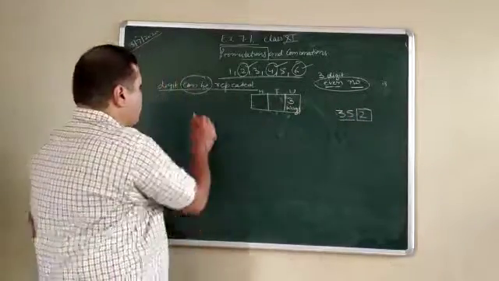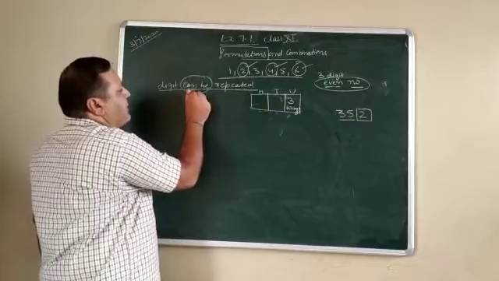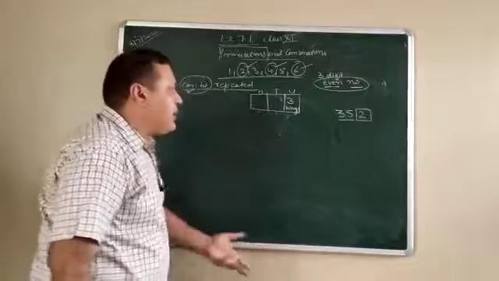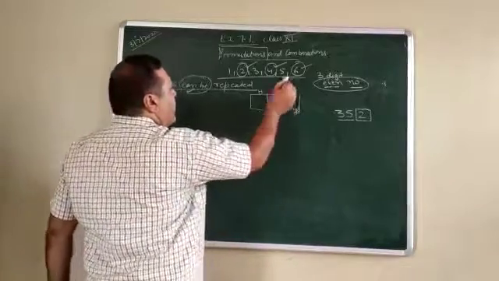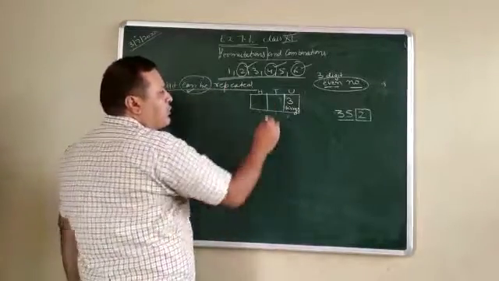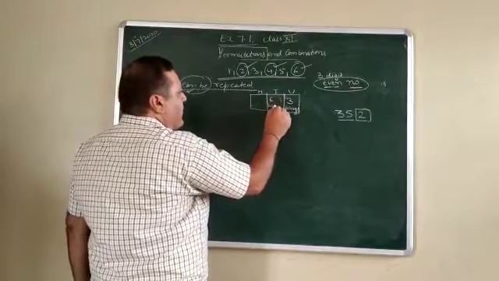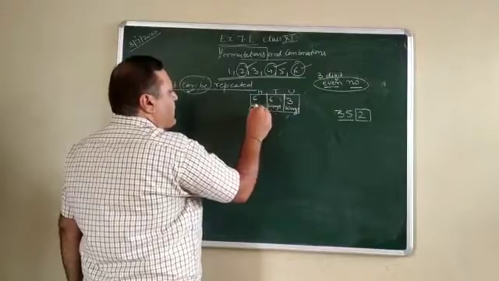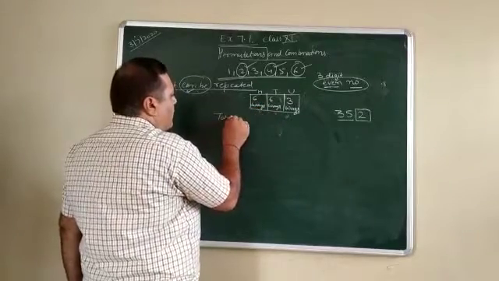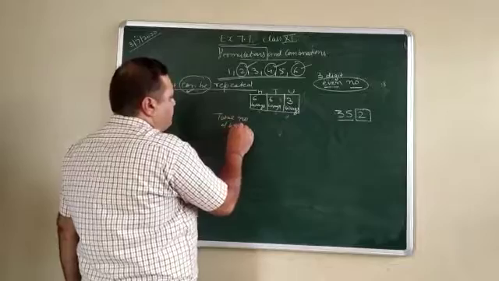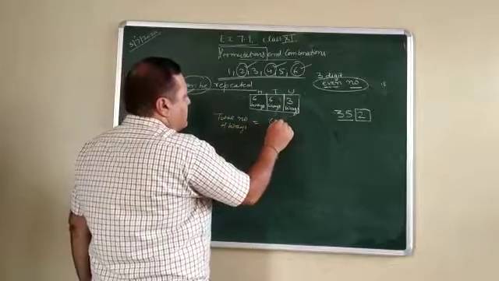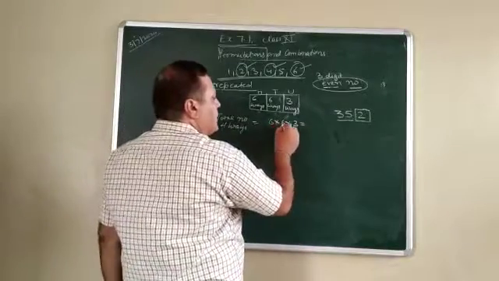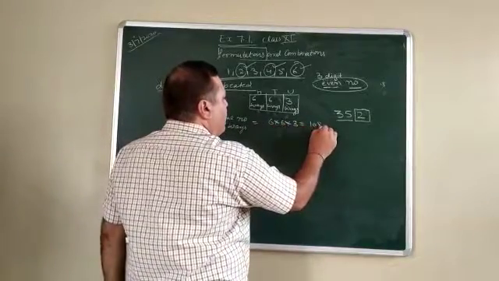But he also gives the condition that digits can be repeated. It means whatever number you use, you can again utilize the same number. So again there are 6 numbers available to you. So this tenth place can be filled in 6 ways. This hundredth place can be filled in 6 ways. So total number of ways is 6 into 6 into 3. So how many are there? 6 into 6 is 36, into 3 is 108.